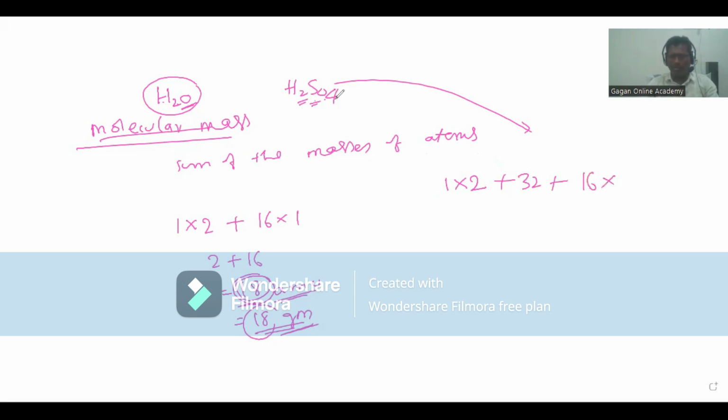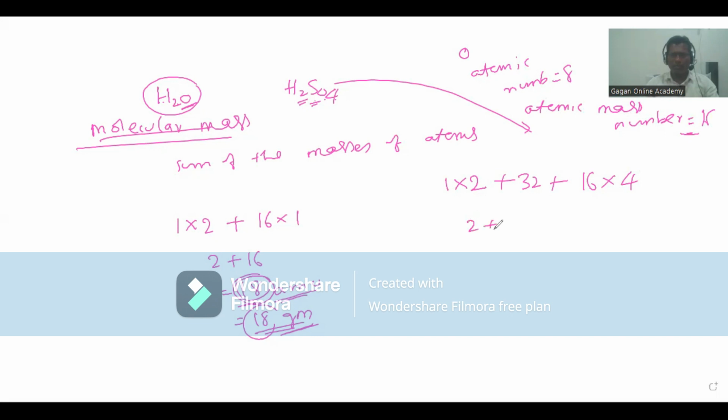Here we have 4 atoms. So don't get confused with oxygen. Sorry, the atomic number is 8. Atomic number is 8. Atomic mass number is 16. You have to remember this number.